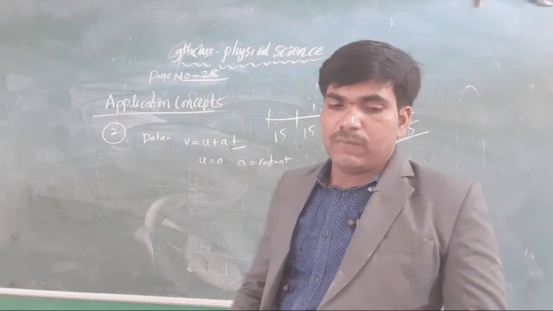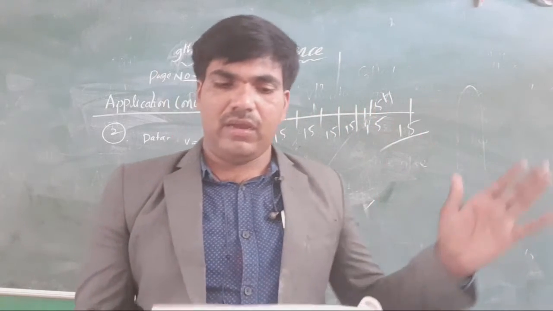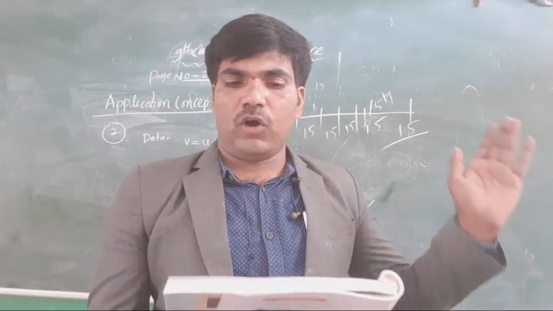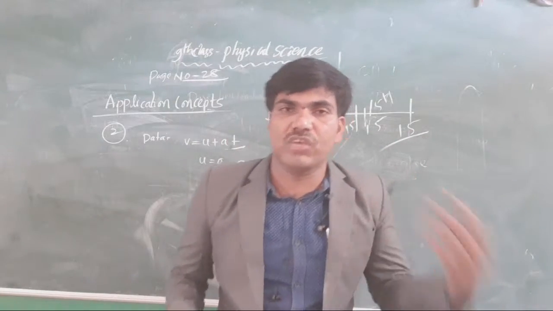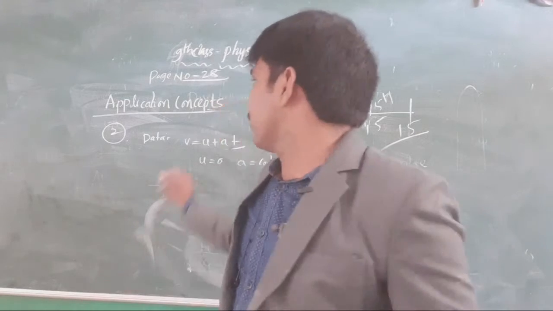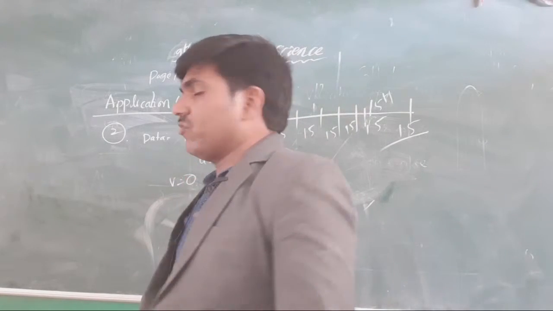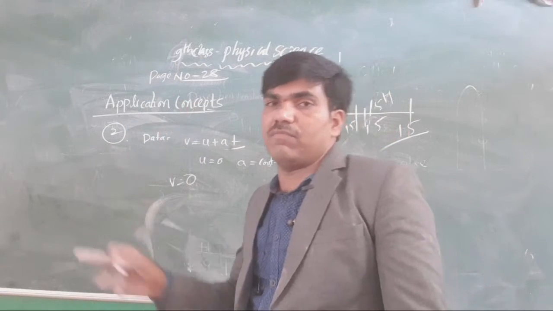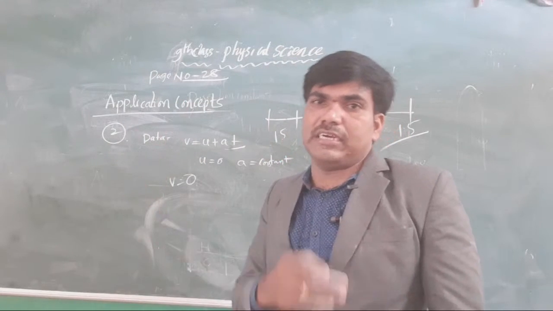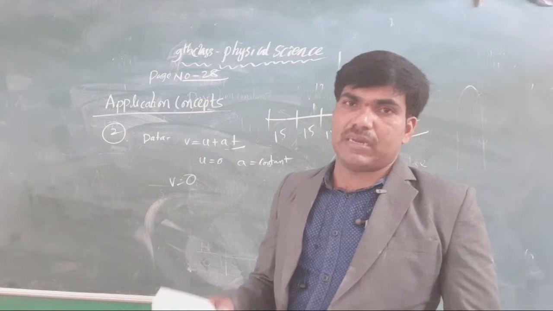1.5 only. Here at the end of the 6th second, the body stops, and there the final velocity becomes 0. V is equal to 0. Initially U is equal to 0. Then after that the final velocity becomes 0. Again it returns back. In this mode only we have considered.